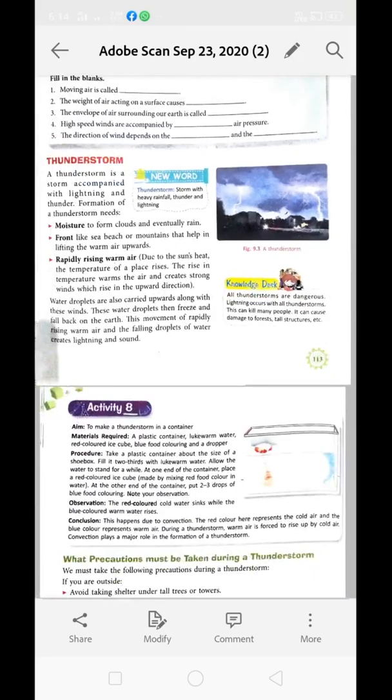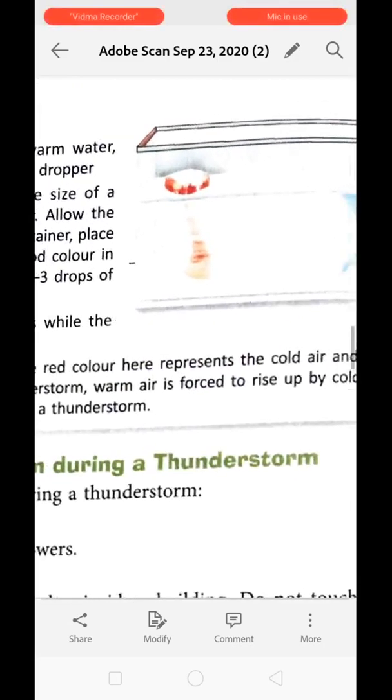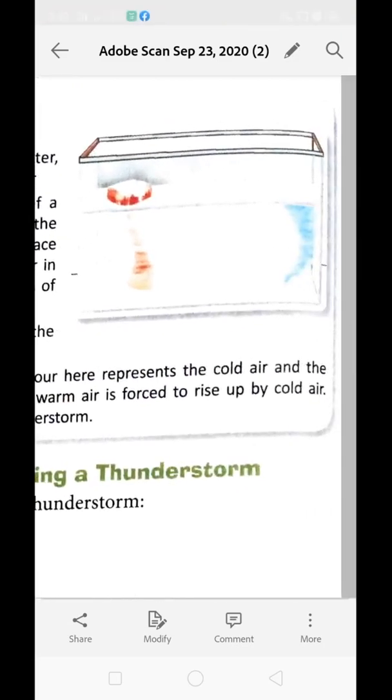Okay. Next is activity 8, to make a thunderstorm in a container. We can do this in our home as well. For this, we need to take a plastic container, okay, the size of a shoe box. Now we need to fill it two-thirds with lukewarm water, and we are supposed to allow the water to settle down for a while, so that no movement of water can be detected.